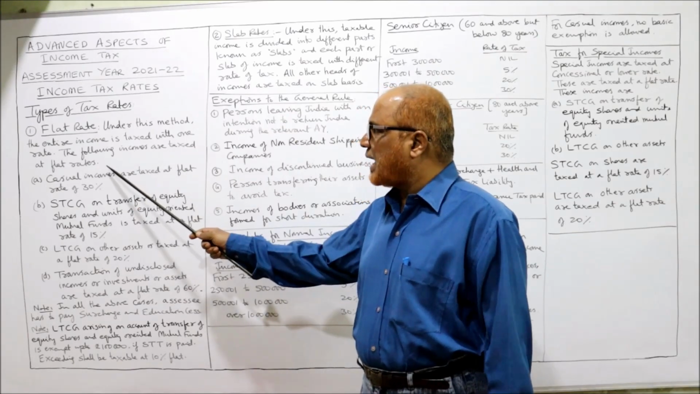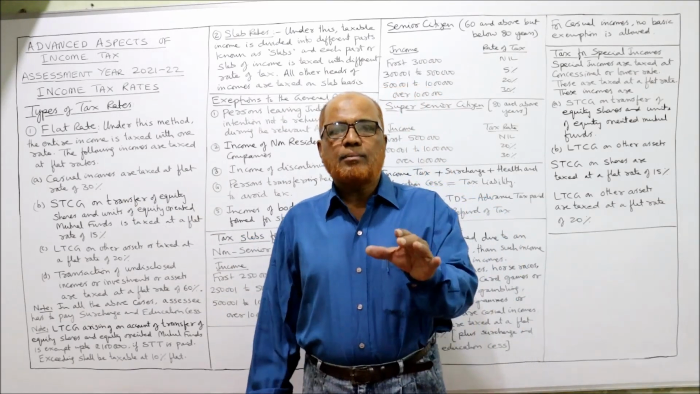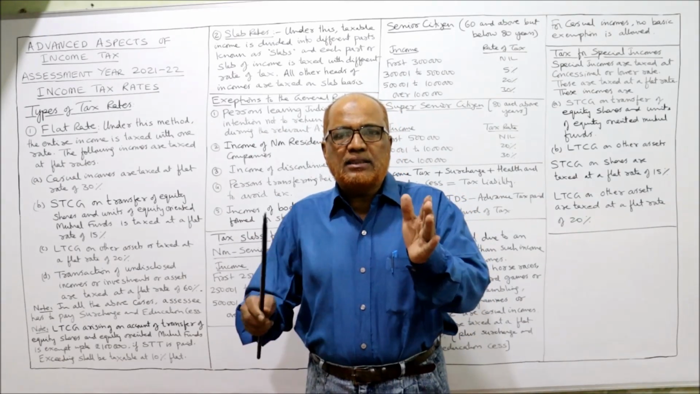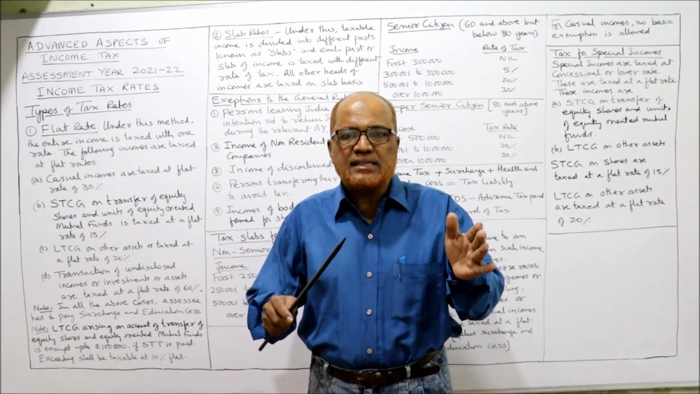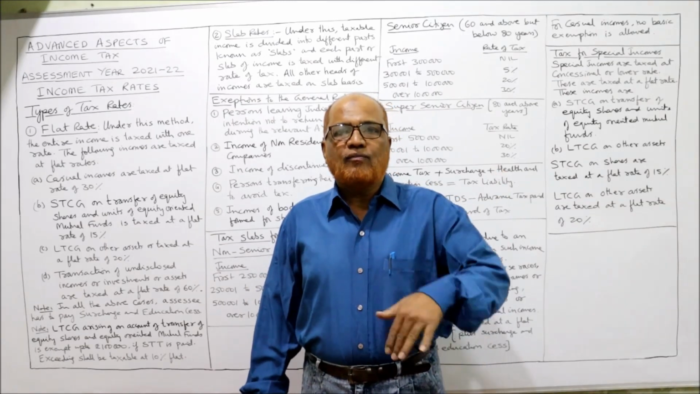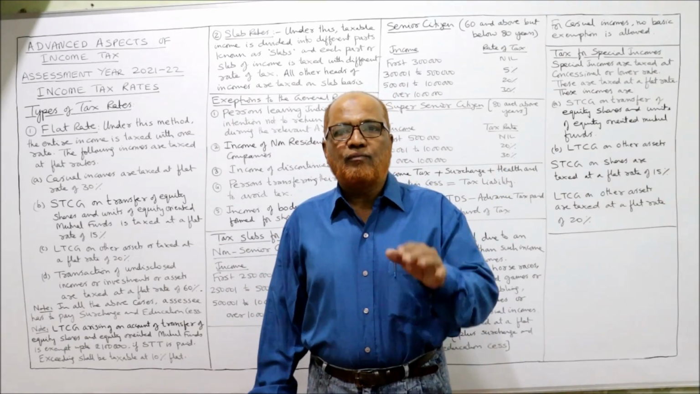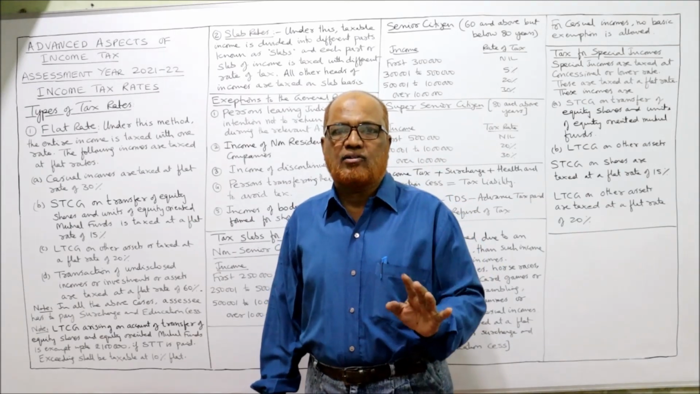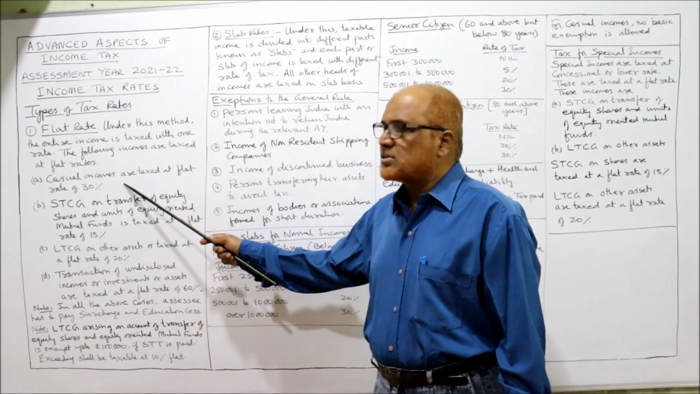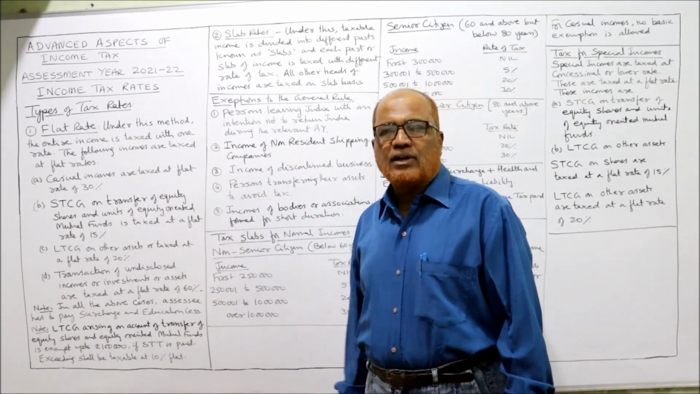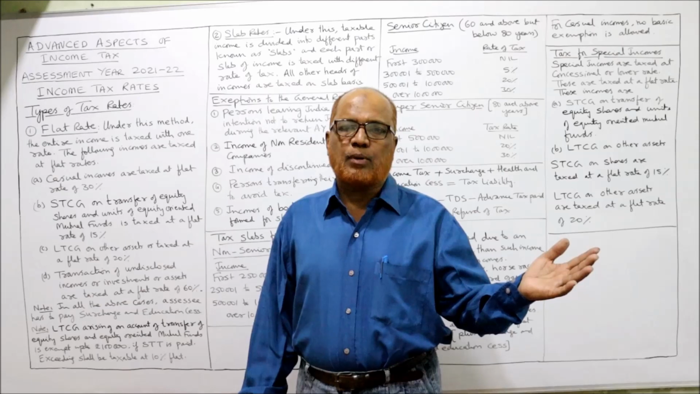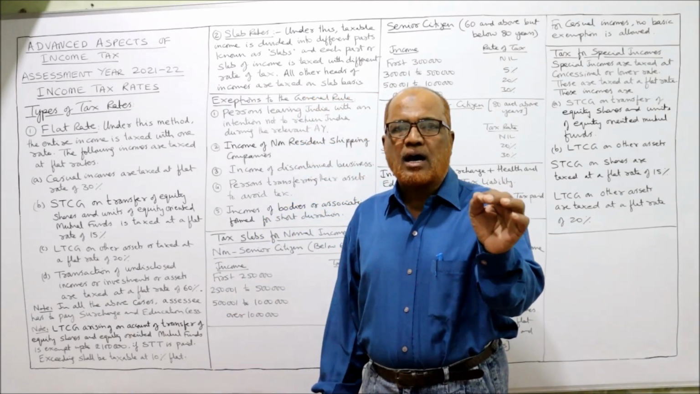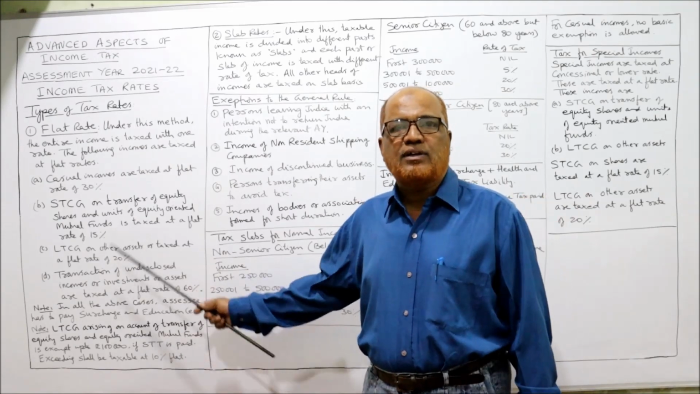The following incomes are taxed at flat rates. The Income Tax Act has given the provisions, the explanation, that these items should be taxed at a flat rate. So which are the items you must know? Which are the items of income which are taxed at the flat rate? First one is casual incomes, taxed at a flat rate of 30%. In the last problems also we have done this many times. The casual incomes are taxed at a flat rate of 30%.